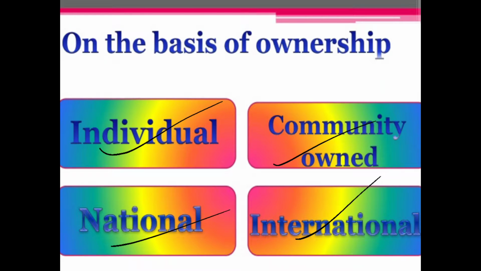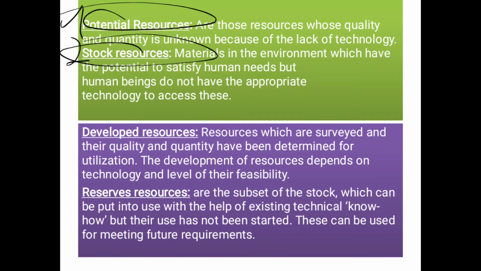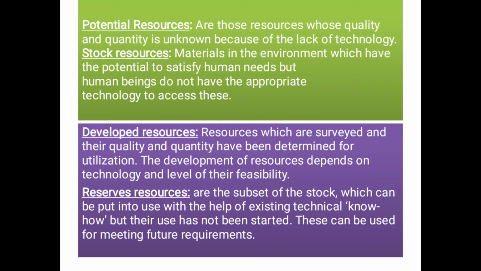On the basis of development, the resources are again divided into four parts. The first one is potential, the second is stock, the third is developed, the fourth is reserve resources. I think guys this much is clear to you. So let's start it one by one.